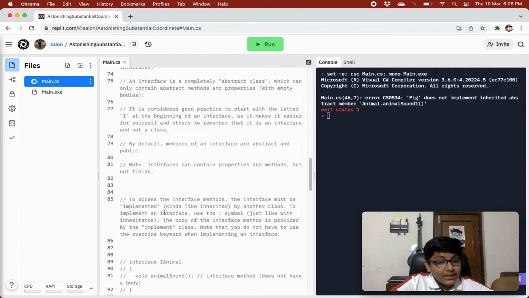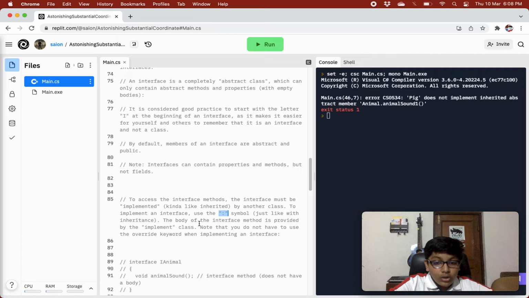To implement an interface, use the colon symbol. You have to use the colon symbol, right? Just like with inheritance, you will have to use the colon symbol to implement an interface. The body of the interface method is provided by the implementing class, right? So the bodies of all the interface methods will be provided by the implementing class.